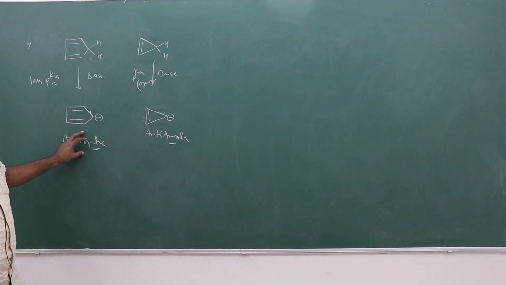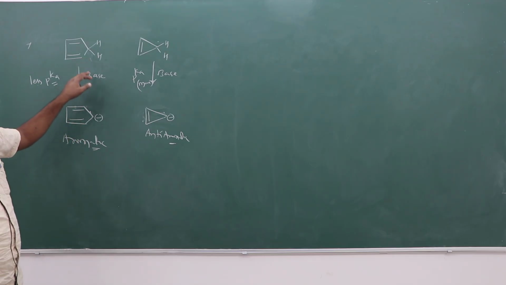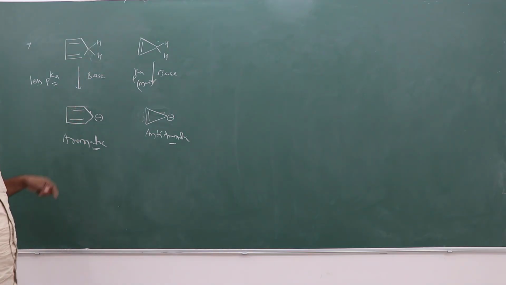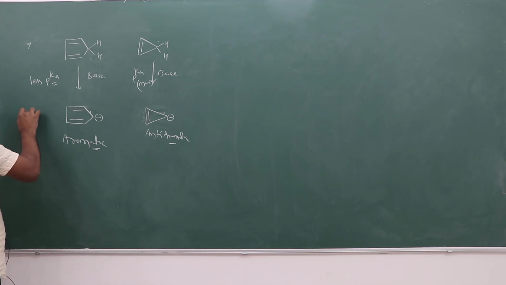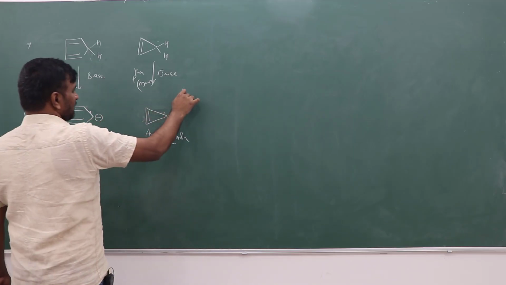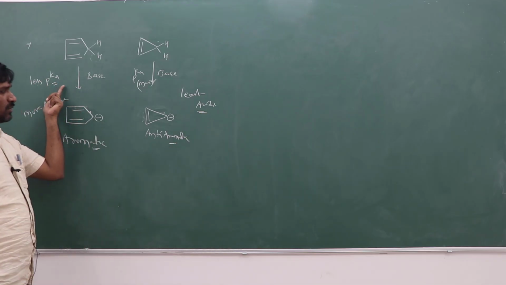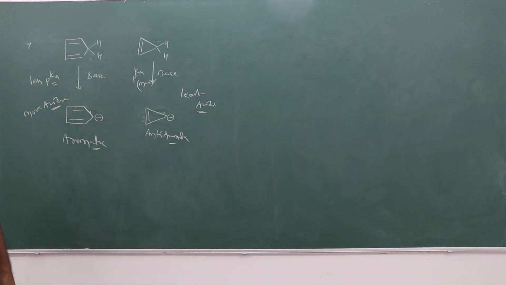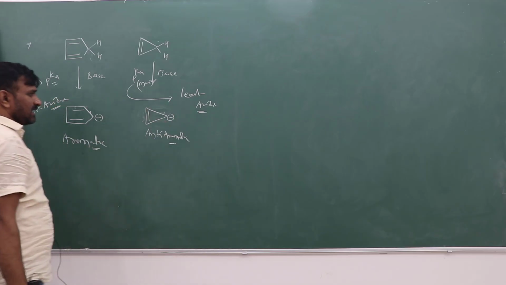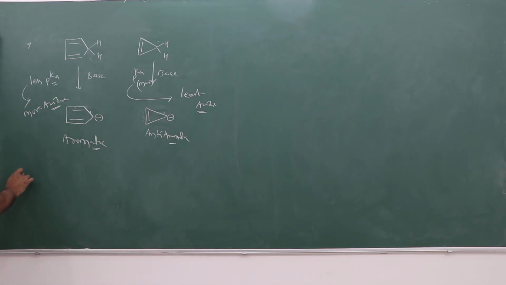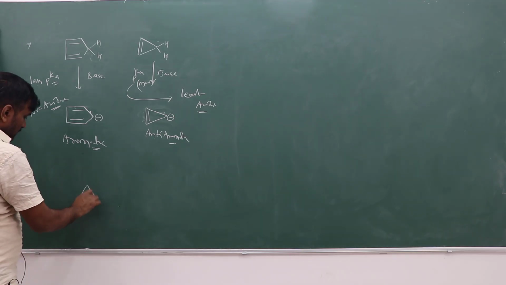And aromatic may be stable. So in presence of base, a more stable compound will form. So this is going to be more acidic in nature, and this is least acidic or less acidic compared to this. Right? If it has less pKa, that is more acidic, and more pKa is least acidic in nature. And another one more example.